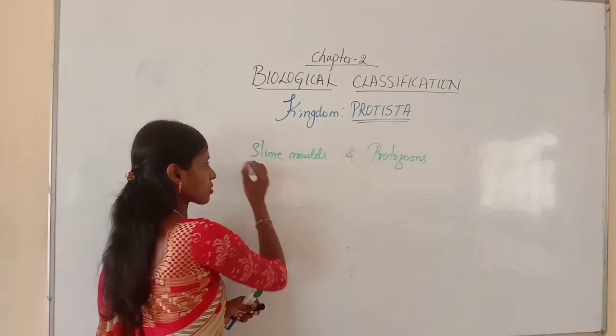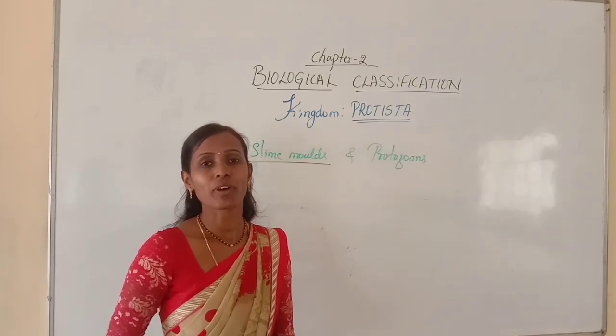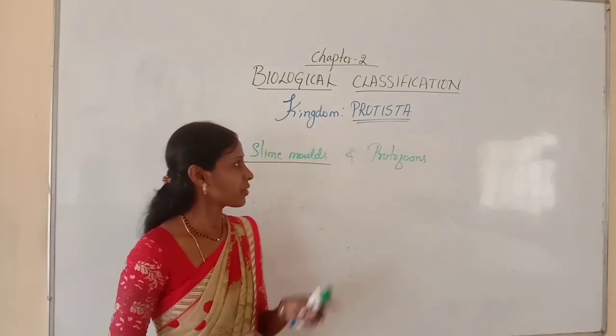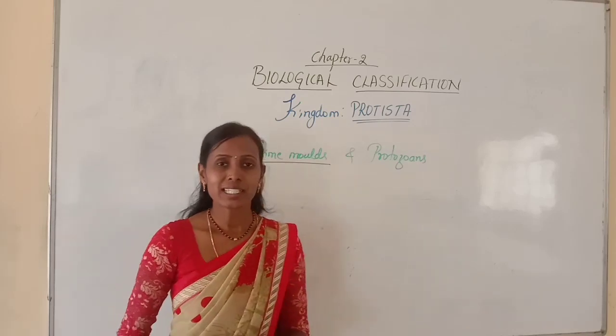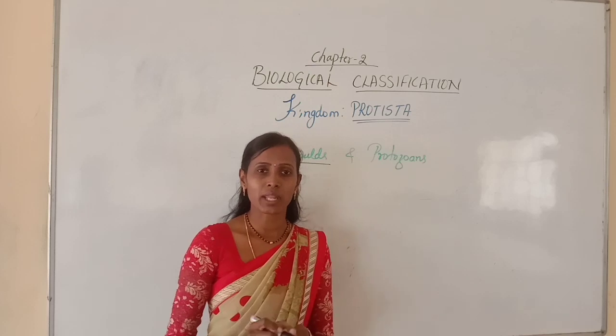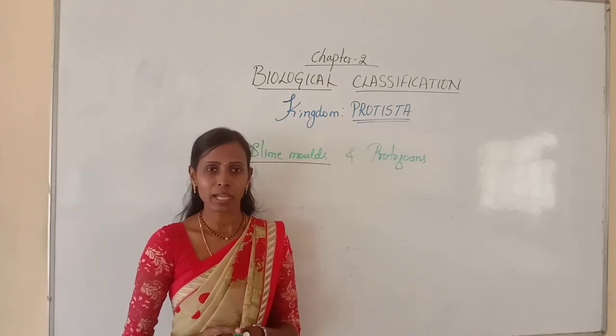So slime molds. These slime molds are called saprophytic protists. You know, saprophytic mode of nutrition means they mainly feed upon dead and decaying organic matter.